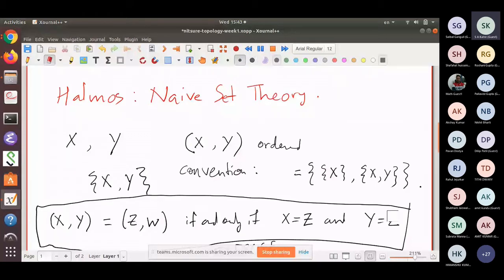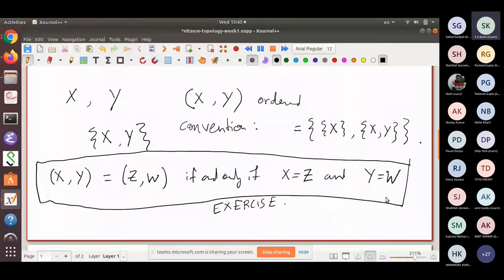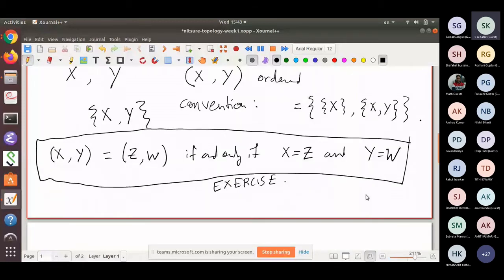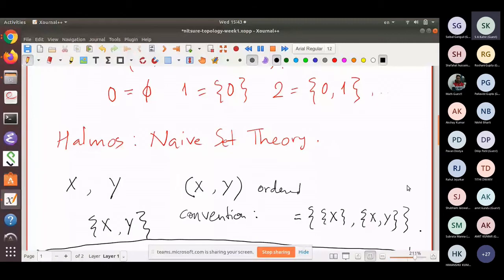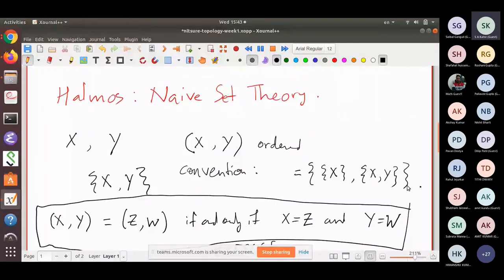Let me correct it. So y equal to w. Right. Good. So you are paying attention, and everybody has to pay attention and correct the typos. Even if it's a tiny, small typo, please point it out. Don't think that it's too silly to point out, because that reassures me that you are paying attention.